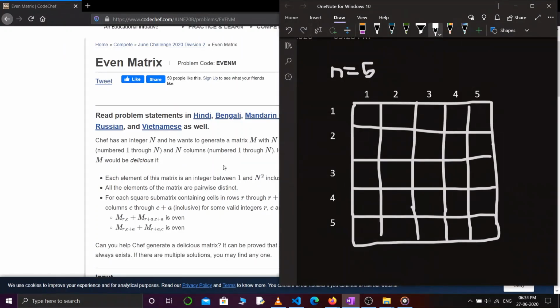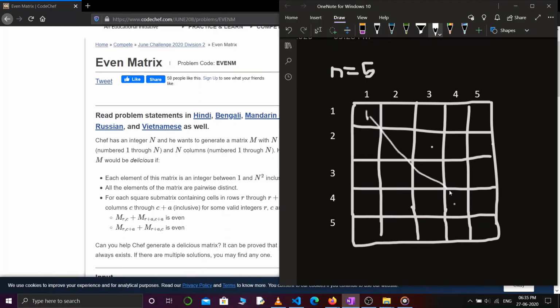So M(r, c) means the cell with row number r and column number c. When I say M(2, 3), it means second row and third column, so this cell. Okay, let's say if I add any constant a to my row and column value, then you will see I'll be traversing in a diagonal direction. For example, I'm at position (1, 1), and let's say the value of a is 3. If I add a to my row and column, I'll be traversing to M(1+3, 1+3), so M(4, 4), isn't it?